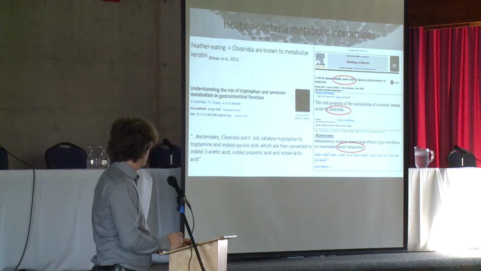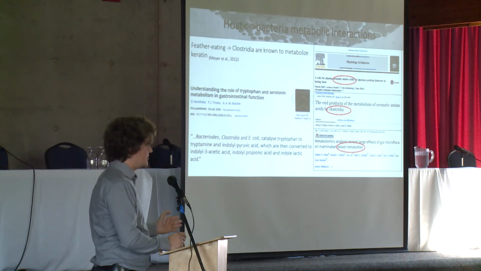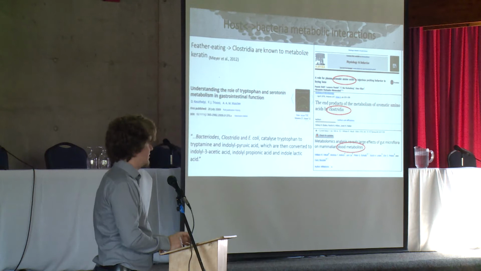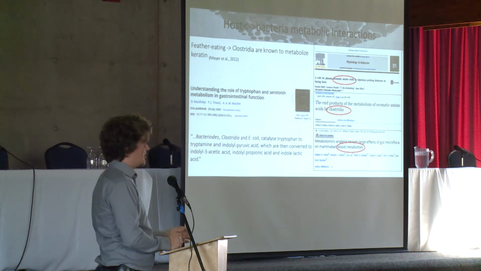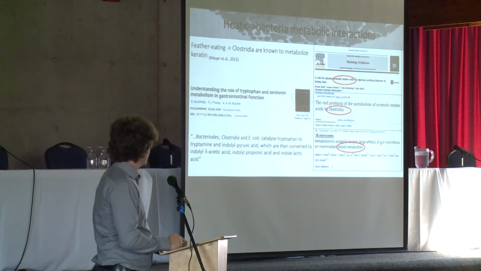However, it is very important to note that Clostridia are known to be involved in the metabolism of keratin, and it only makes sense that in an organism or environment where you have keratin readily available, these kinds of organisms would thrive better. And this was very interesting for us because we previously looked into the metabolism of amino acids, and we know that Clostridia, among others, are a significant part in the metabolism of amino acids. So we want to bridge our knowledge from what we know is going on in the physiology of the bird, and add to that what is going on in the metabolism of the microbiome, which could very well be impacted by metabolic pathways such as the tryptophan metabolism.